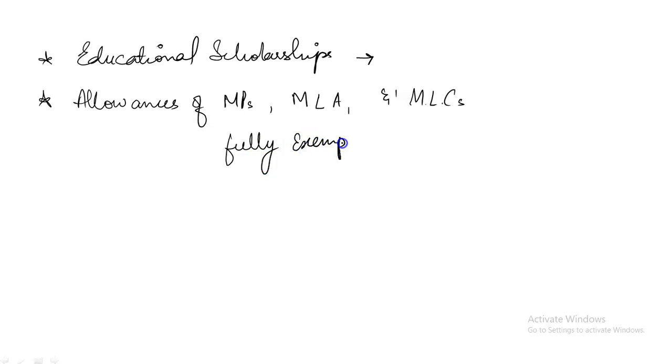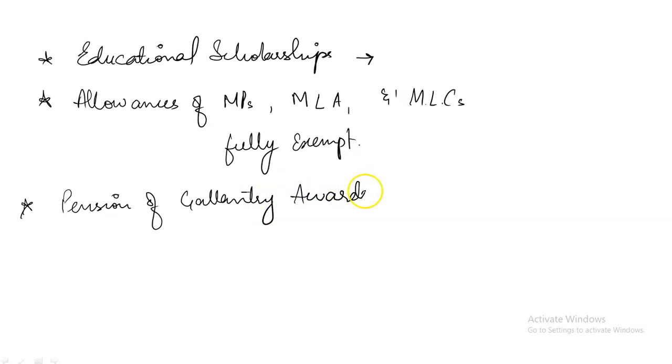No income tax is charged on the allowances received by MPs, MLAs, and MLCs. Pension of gallantry awardees is also exempted from tax. The family pension of members of armed forces, these are all incomes which are exempted from income tax. Thank you.